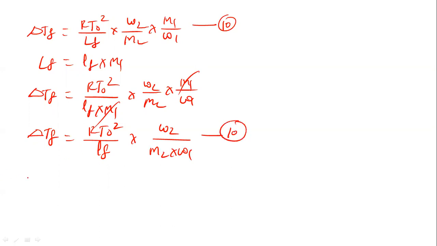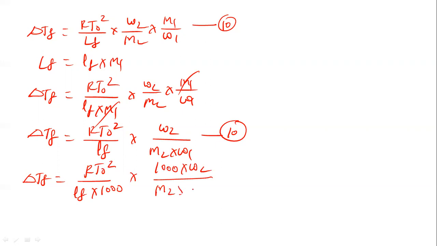Now equation 10 can be written as delta TF is equal to, multiply the denominator by 1000 and the numerator by 1000. So we can write here RT0 square divided by LF into 1000, multiplied by 1000 into W2 divided by M2 into W1. Now in this equation, this term is nothing but molality, according to the definition of molality.